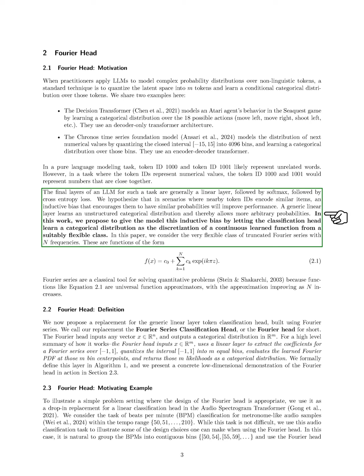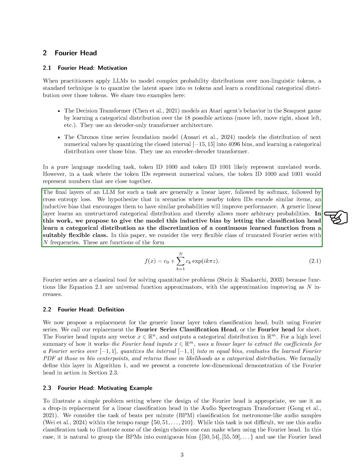Section: Fourier head, definition. In this section, we propose a new approach to replace the standard linear layer used for token classification, which we call the Fourier series classification head, or simply the Fourier head. This head takes any vector as input and produces a categorical distribution as output.